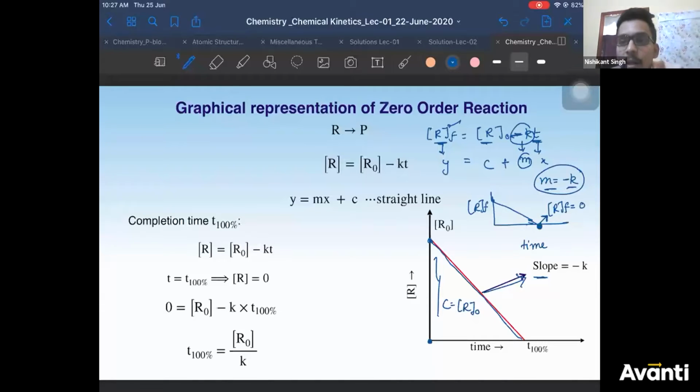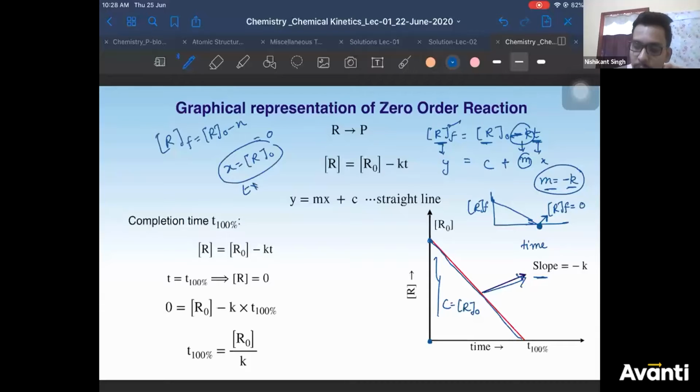That means R final was R initial minus x. This is equal to 0 means x is equal to R naught. That means the reaction is 100% complete. Therefore, reactant remaining is 0. Reactant remaining is 0 means your reaction is 100% complete.